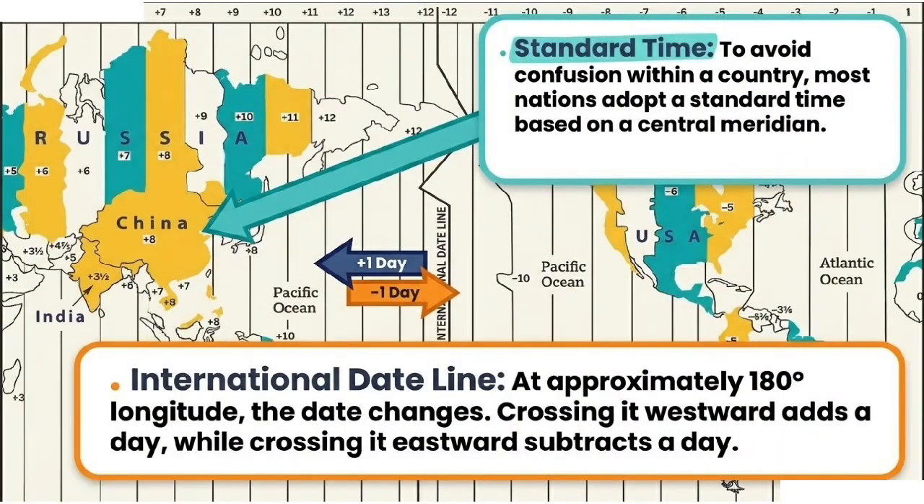Standard time. To avoid confusion within a country, most nations adopt a standard time based on a central meridian. International date line. At approximately 180 degrees longitude, the date changes. Crossing it westward adds a day, while crossing it eastward subtracts a day.